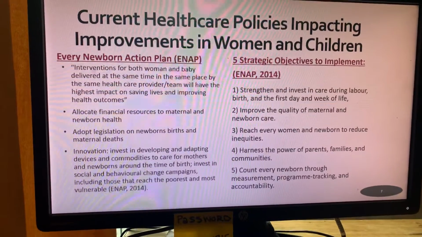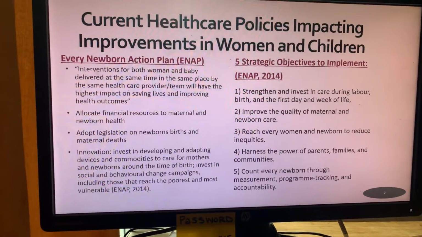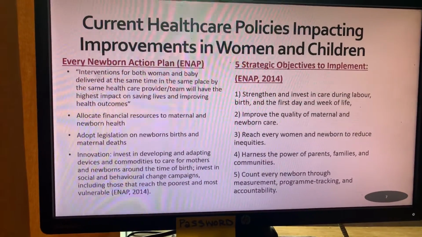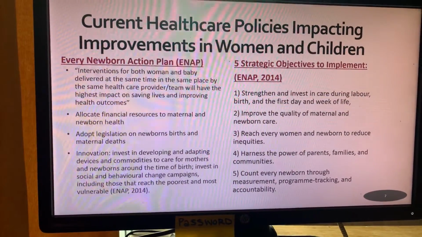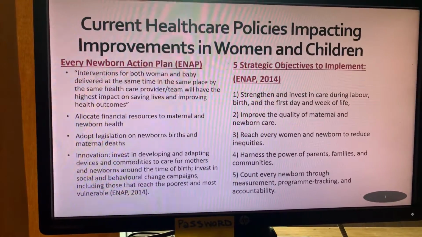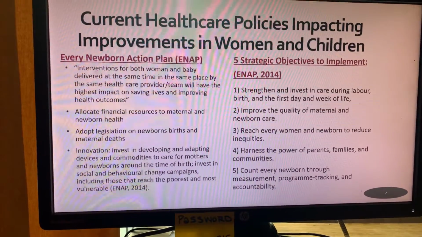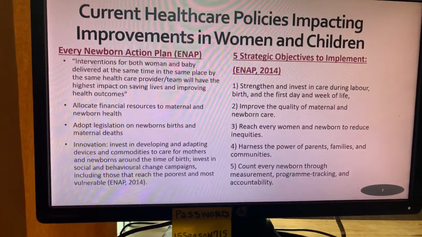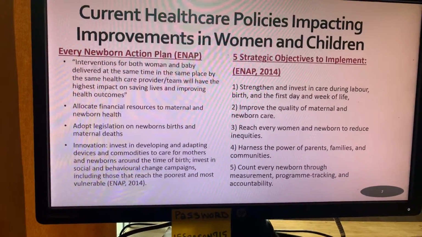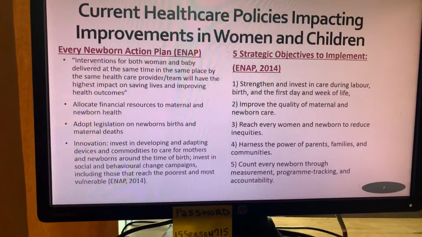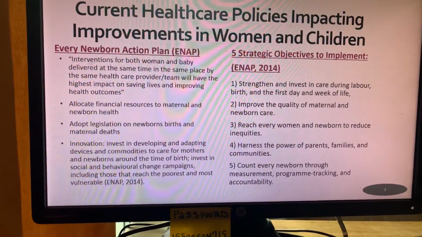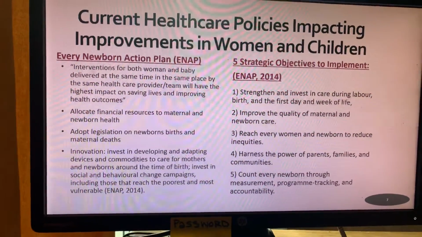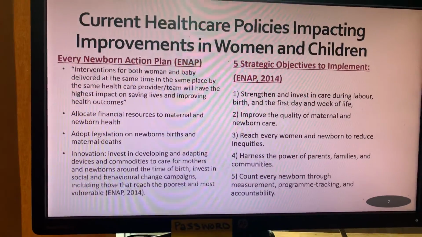Current policies that impact improvements in women health and children are the ENAP, the Every Newborn Action Plan. This is a focus that's proposing that there are interventions for both women and babies to be delivered at the same place so that healthcare providers and a team will be able to impact those health outcomes for both of them. This would be able to allocate financial resources to maternal and newborn health.